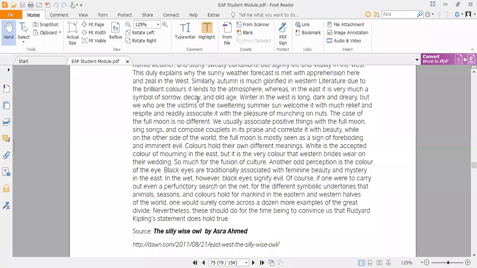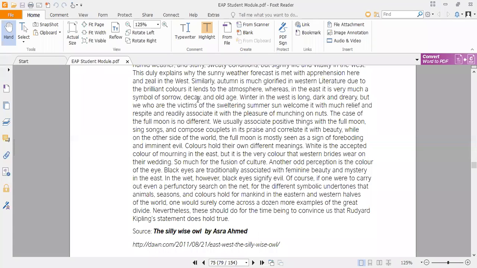Similarly, whenever we have full moon in the eastern region, we associate positive things there. We usually associate positive things with the full moon, sing songs and compose couplets in its praise, and correlate it with beauty. So in our context, whenever we have the full moon in the night, we associate all of the good concepts and good things, and we appreciate the beauty of the full moon as well.